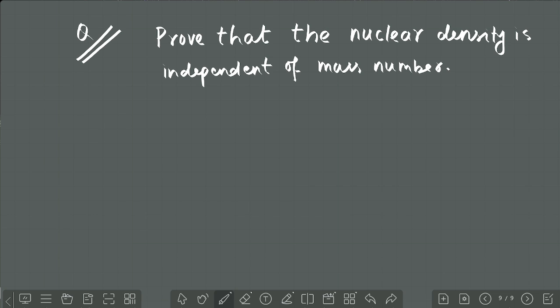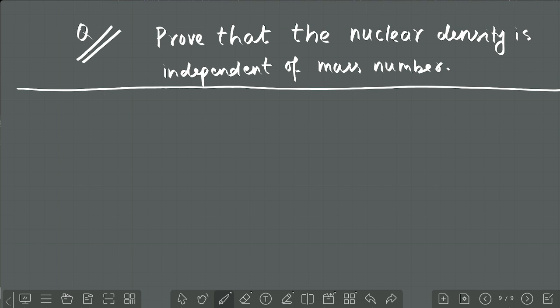Or sometimes the question will be, prove that nuclear density is constant for all the nuclei. Or prove that the nuclear density is independent of mass number. Density does not depend on it, radius depends. Now see how to prove this. Proof, you write. All of you listen carefully.